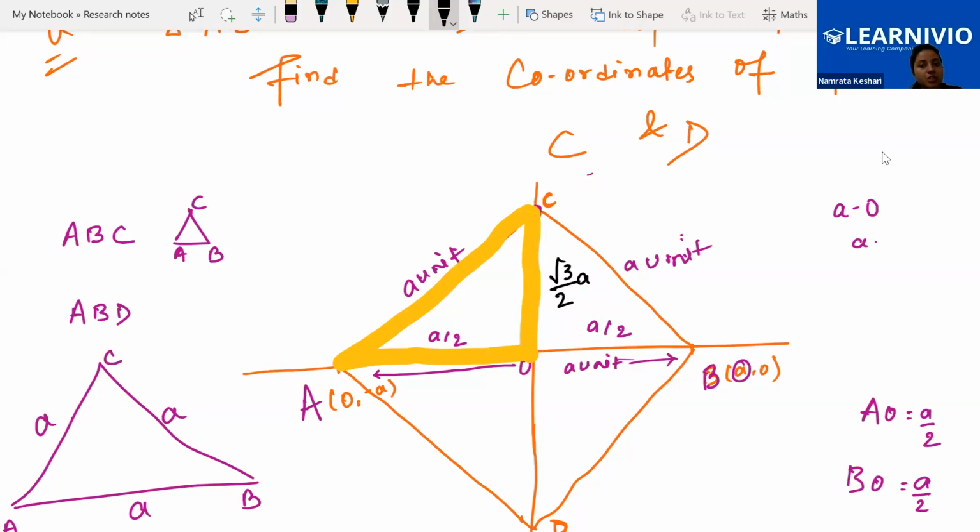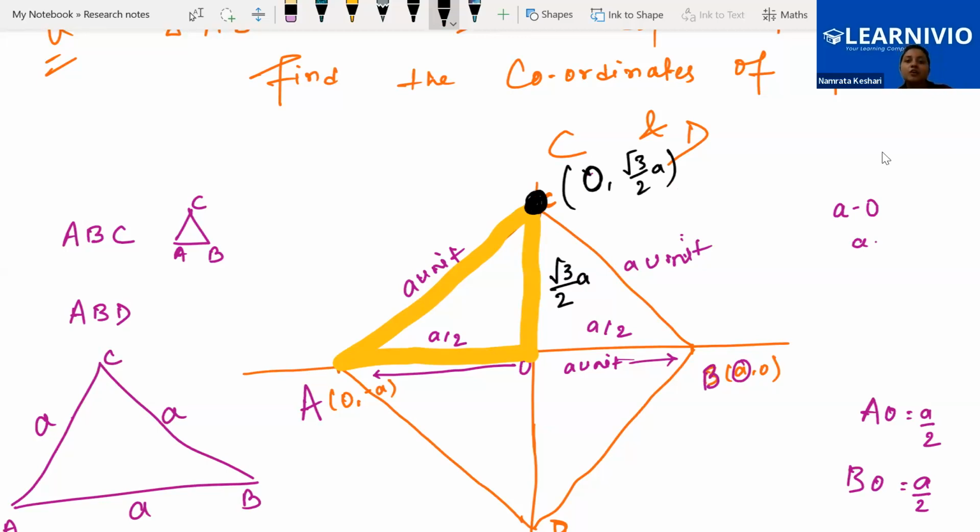If OC total is root 3 by 2A, then the coordinate over here will be, x is? On the y-axis, x is 0. x is 0 and y is this only. Yes or no? Yes, ma'am. We got the coordinate of C, right?